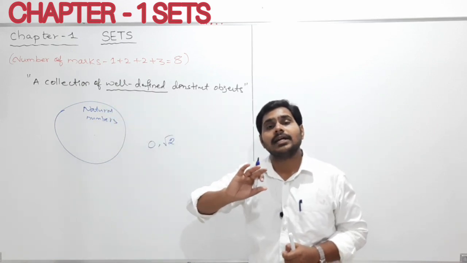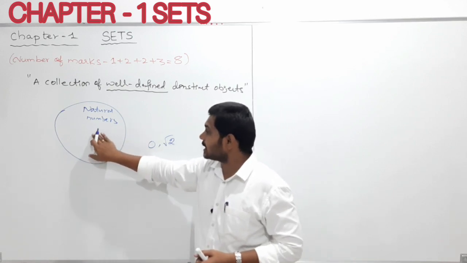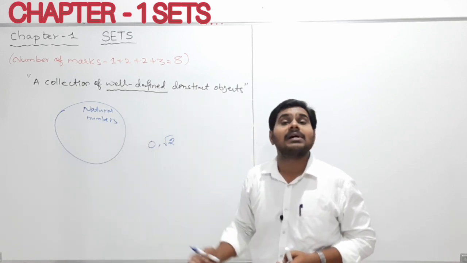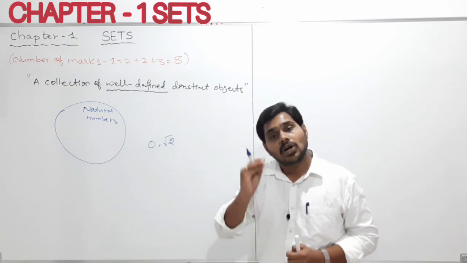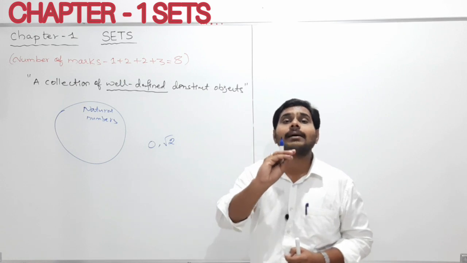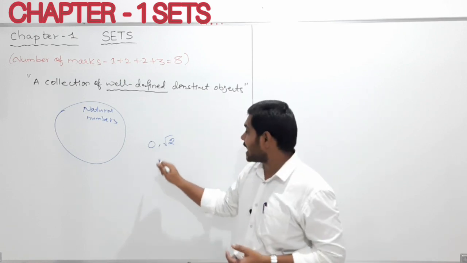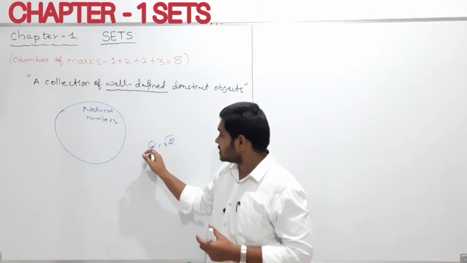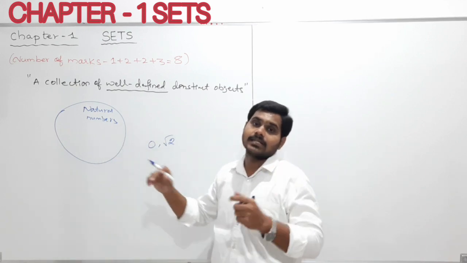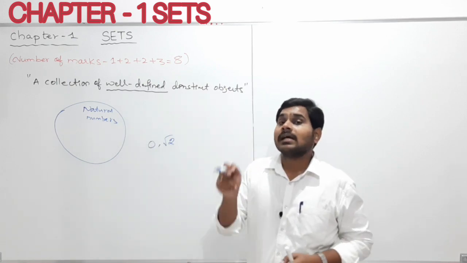So if I give 0 or root 2, your answer is no.